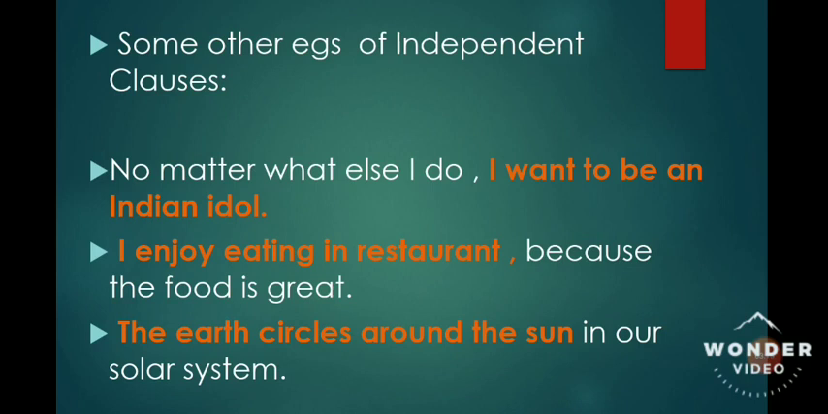The earth circles around the sun in our solar system. Now, even if I don't write "in our solar system," still it is understood that the earth circles around the sun. So all these three examples express a complete thought. They can stand alone. That means they don't need the help of a subordinate clause. So even if you don't write the subordinate clause, these sentences will give you complete sense.